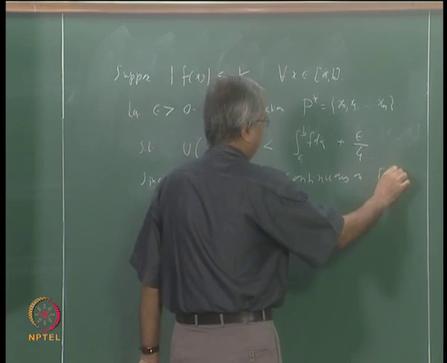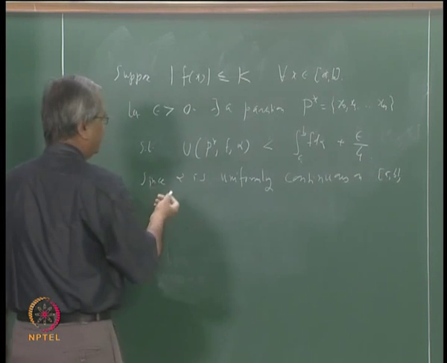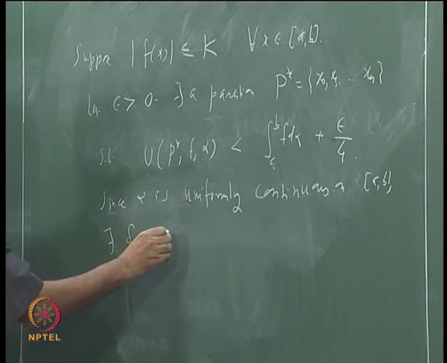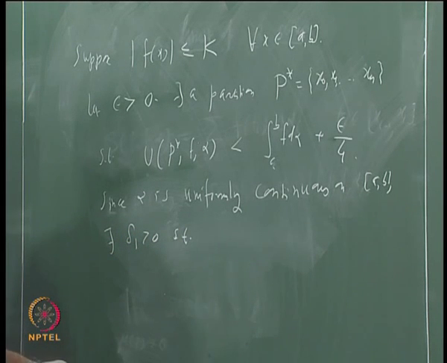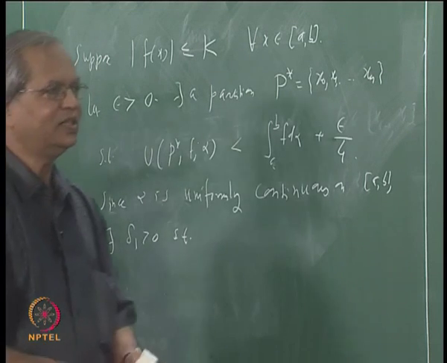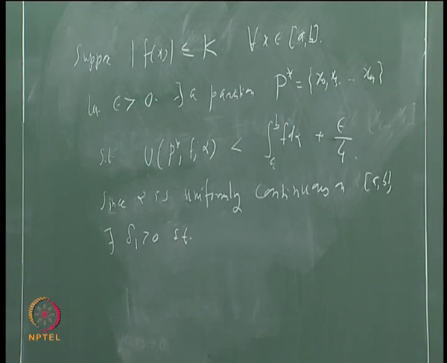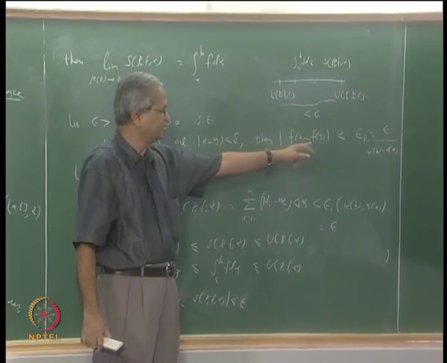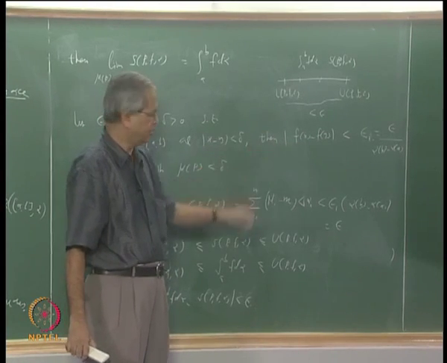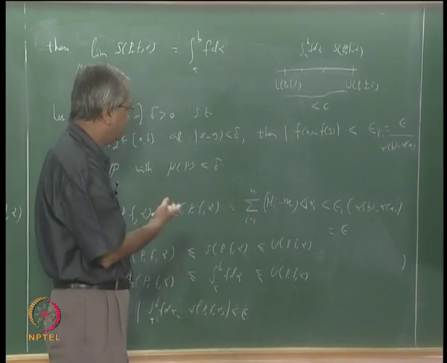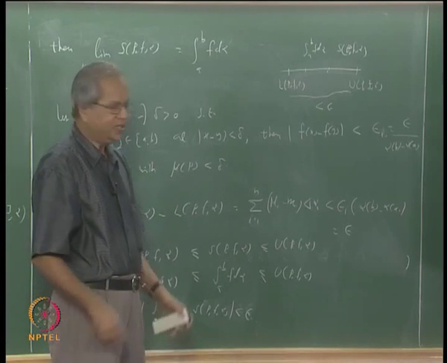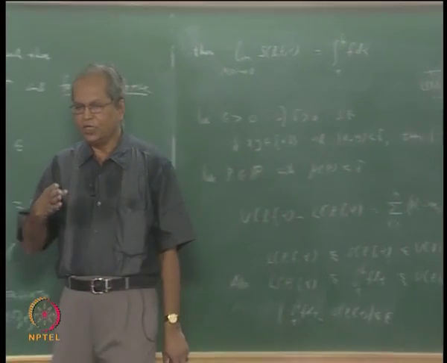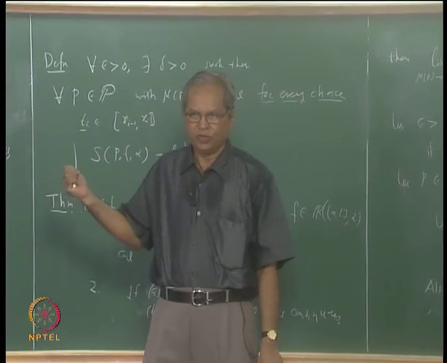So since alpha is uniformly continuous on [a, b], there exists, for the time being I will call that number delta 1, delta 1 bigger than 0 such that, again we shall use a similar argument here. Here what did we use: whenever mod x minus y is less than delta, then mod f(x) minus f(y) is less than whatever number we want. Suppose we apply this to alpha, what we can say is that if the length of this subinterval is small, then the corresponding value delta alpha i should be small. That is the idea.